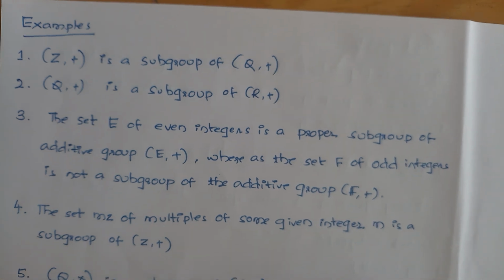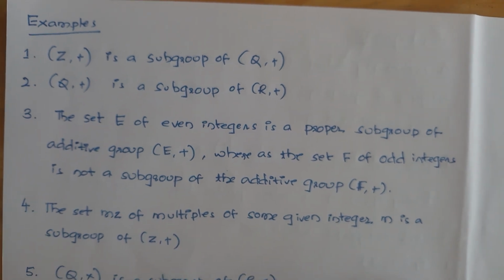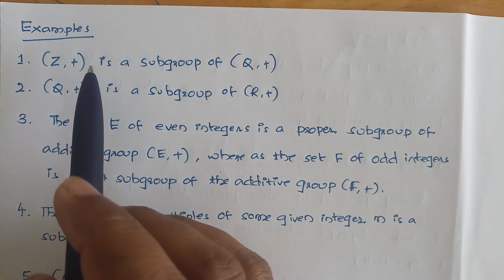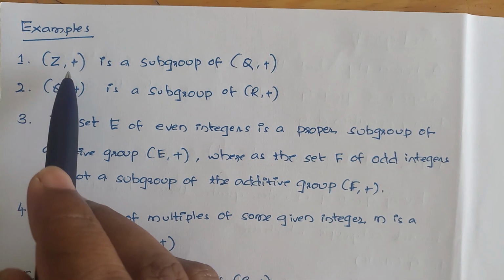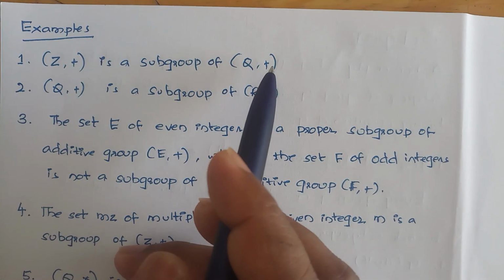Some more examples. First one, Z plus is a subgroup of Q plus.